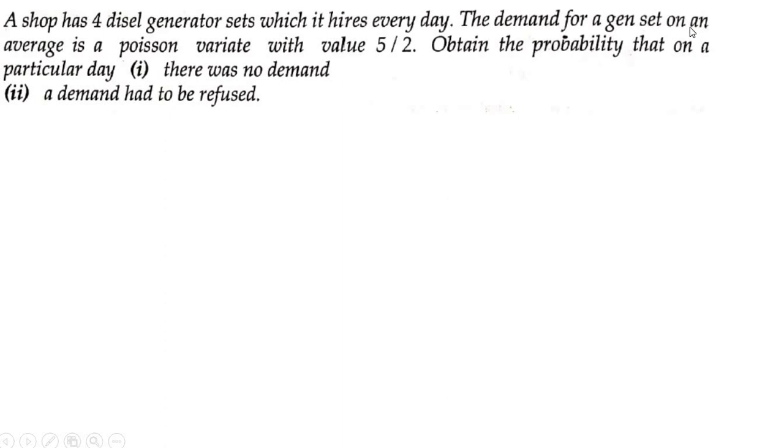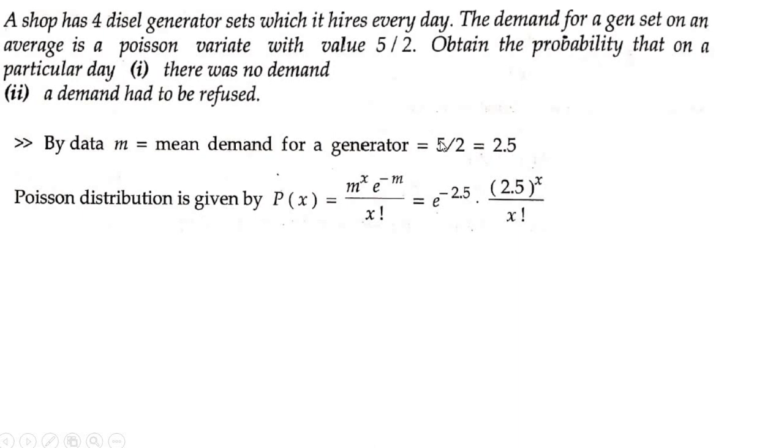The demand of the gen set on an average, the mean, is being given. Average means mean of a Poisson variate is 5 by 2. So what is given? M is equal to 5 by 2, which is equal to 2.5. So substitute it in the Poisson distribution, wherein wherever you have M, substitute it as 2.5.